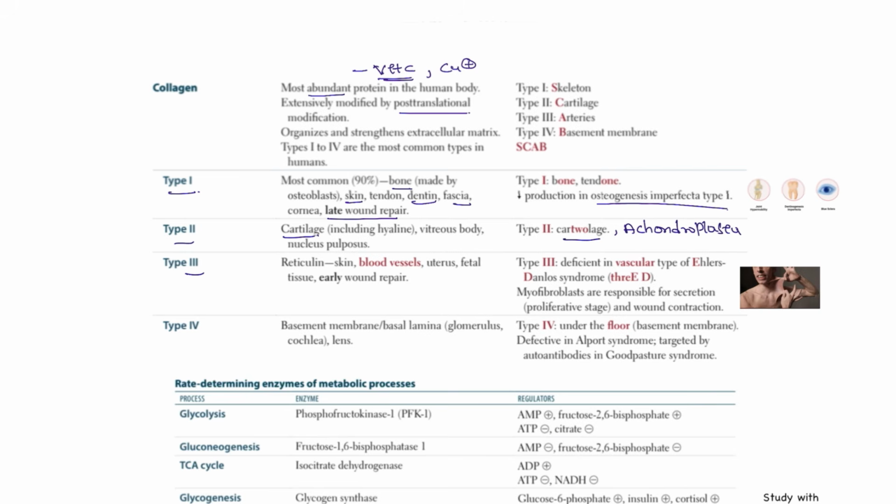Type 3 is seen in the skin and blood vessels. The most severe condition will be Ehlers-Danlos syndrome. Type 4 is in the basement membrane. If there is a deficiency, the patient will have Alport syndrome or Goodpasture syndrome.